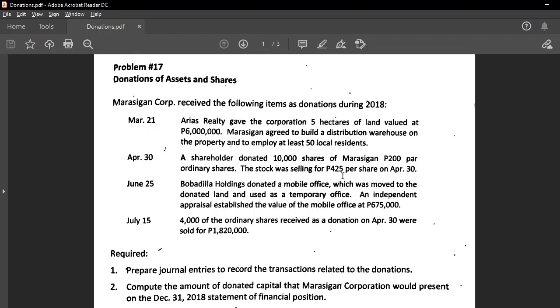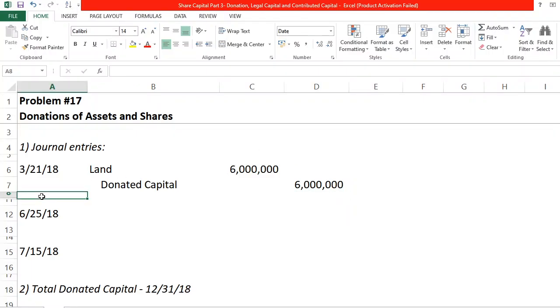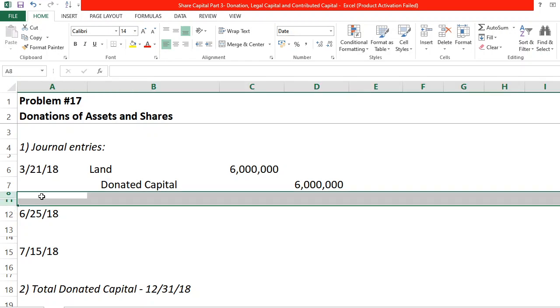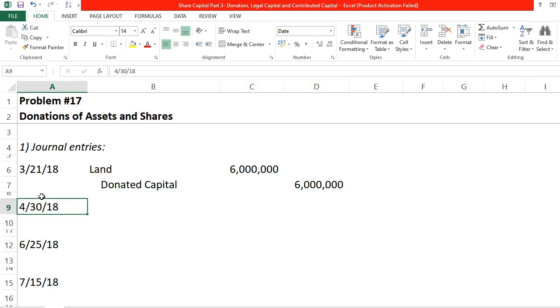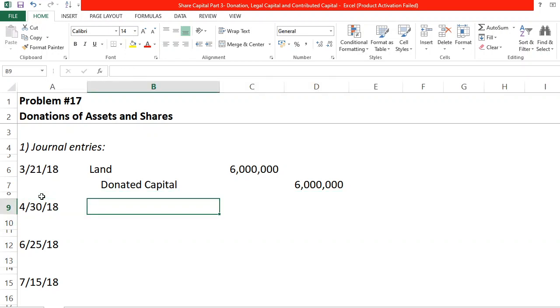So in the standards, it says that when we receive a donation from our shareholder of shares that he bought from the corporation, there is no journal entry that should be recorded or recognized. Instead, there would only be a memorandum entry. Okay?